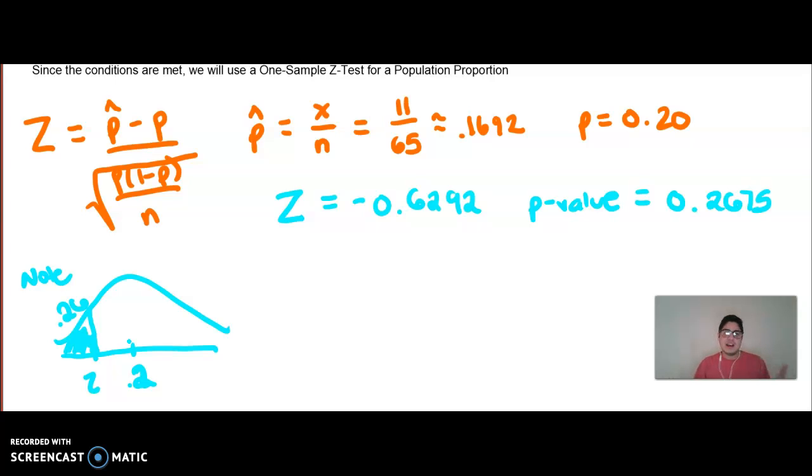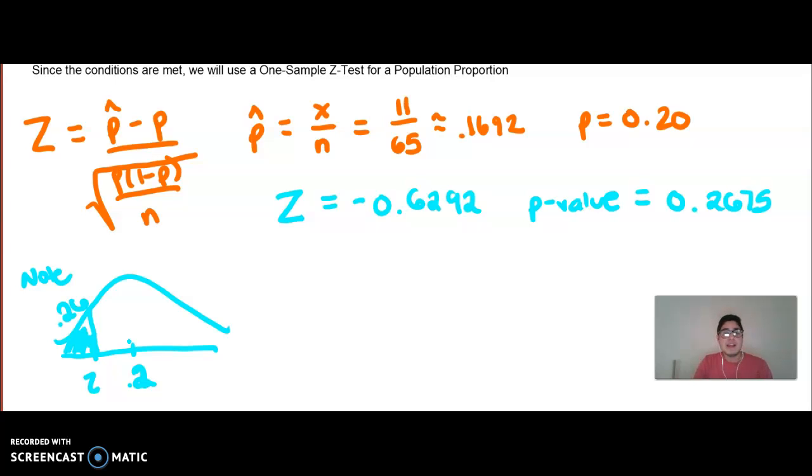And so you're thinking, okay, it's very common. Do we have enough evidence that it's actually less than 20%? We actually do not, because most times when we take a random sample of size 65 from this population, there's a 26% chance we're going to get this result. It's not rare, it's not anything unusual. It's highly likely due to sampling variability. So we actually don't have enough evidence, believe it or not, to claim that the proportion is not 20%.